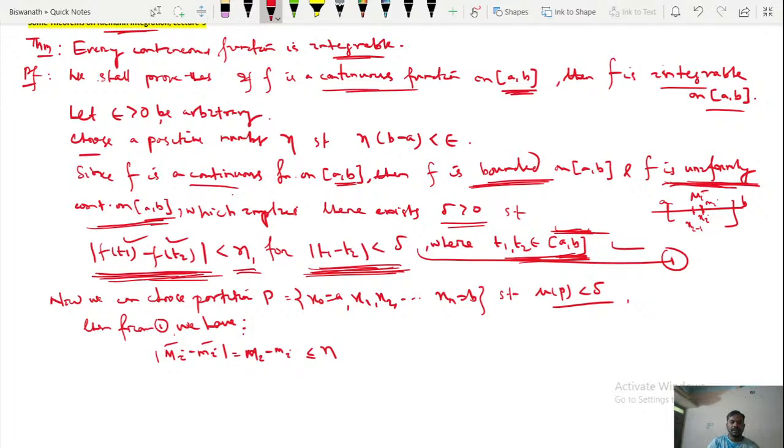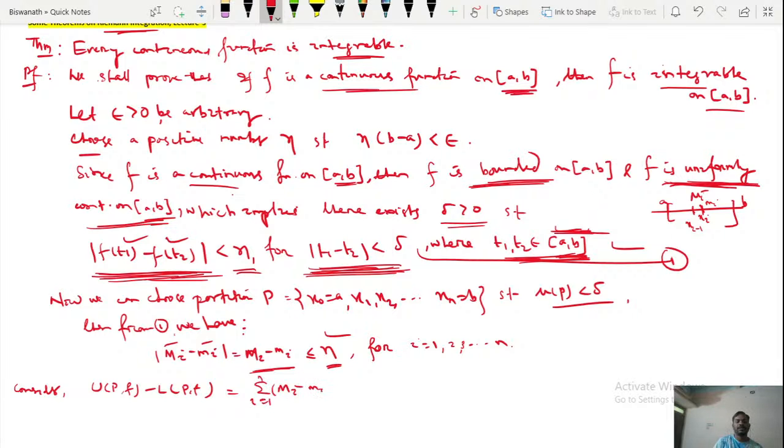So if you take the difference of capital Mi and small mi, this must be less than or equal to eta. So this is less than eta for any of the subintervals, i equal to 1, 2, 3, up to n. Now consider UPF minus LPF. Here UPF minus LPF is just the summation of i from 1 to n of capital Mi minus small mi into del xi.